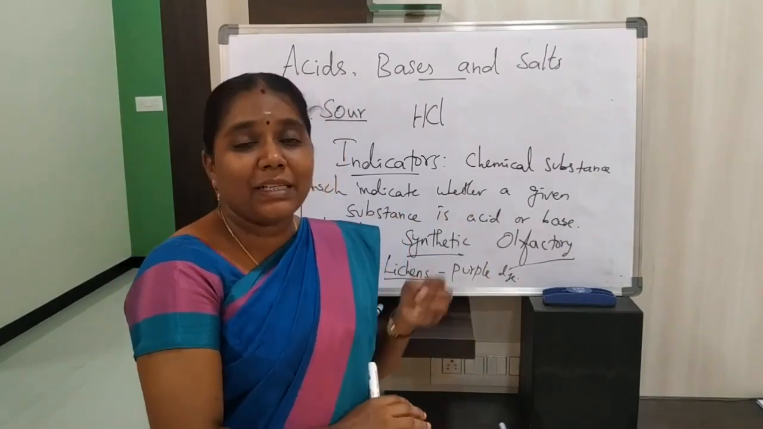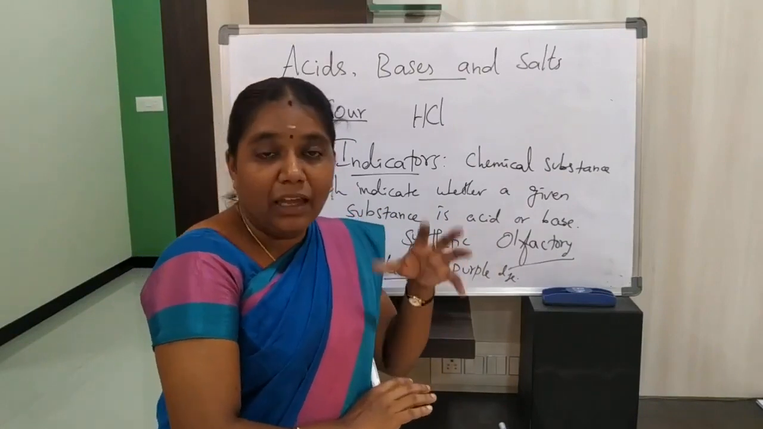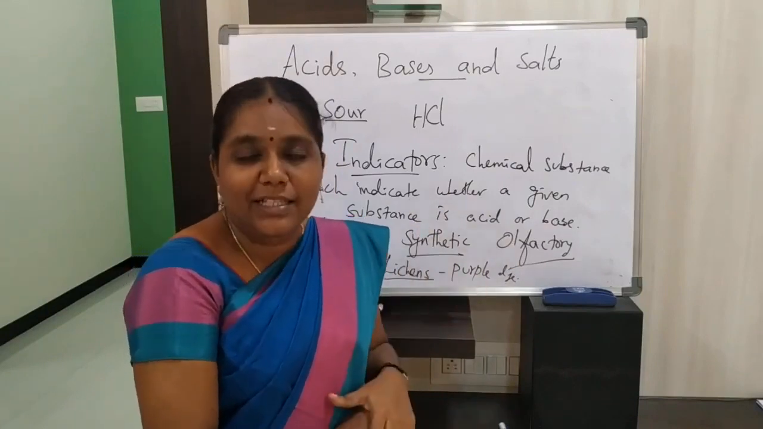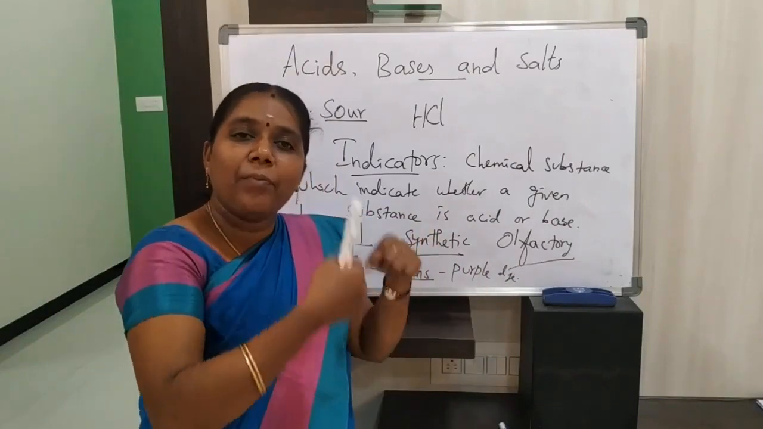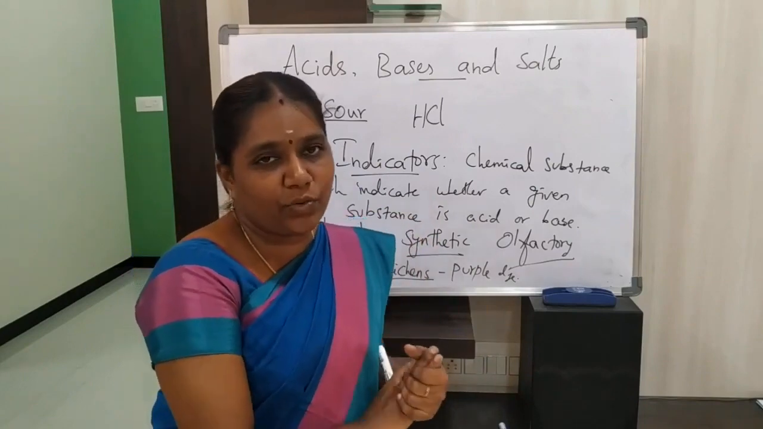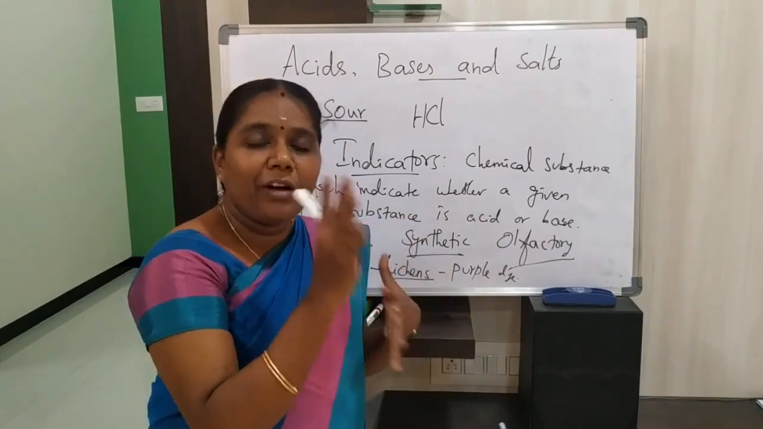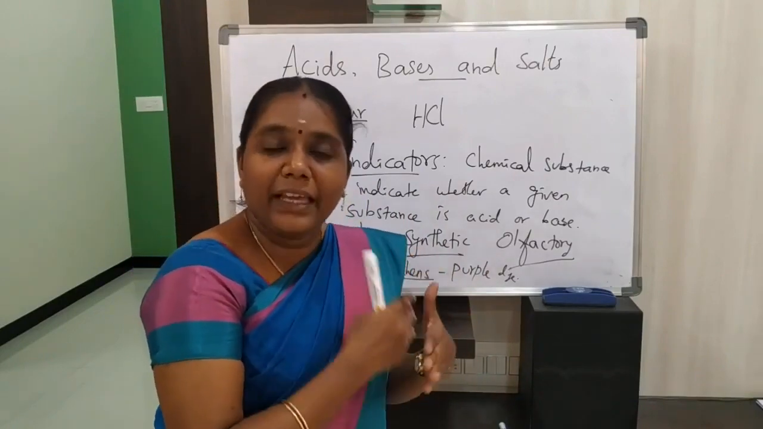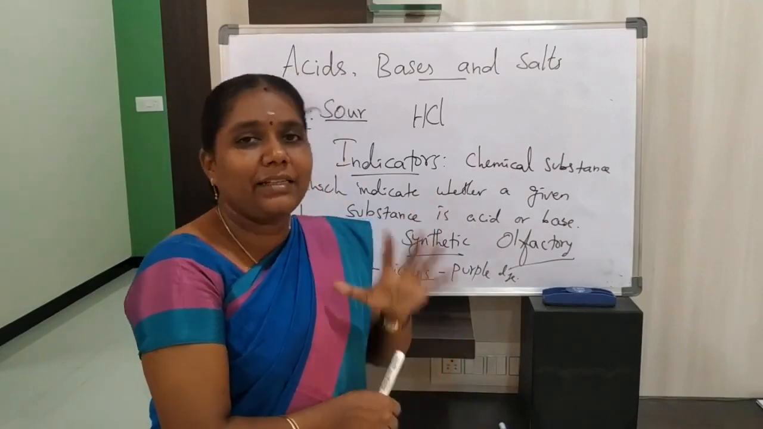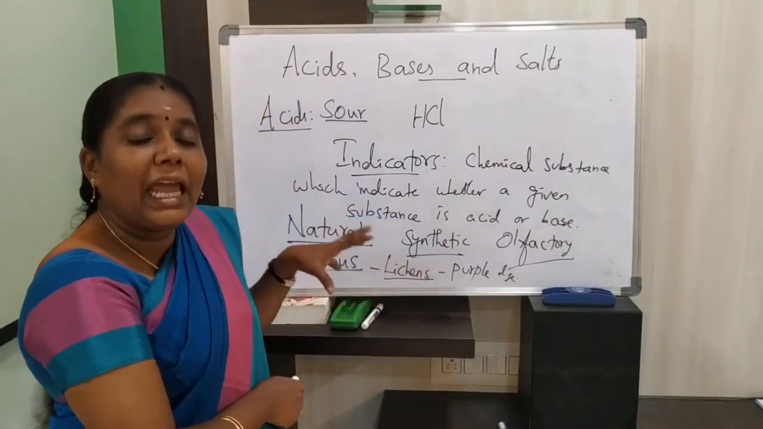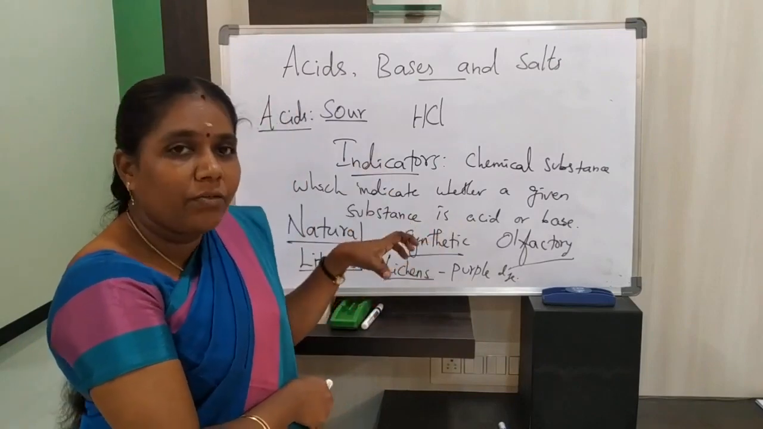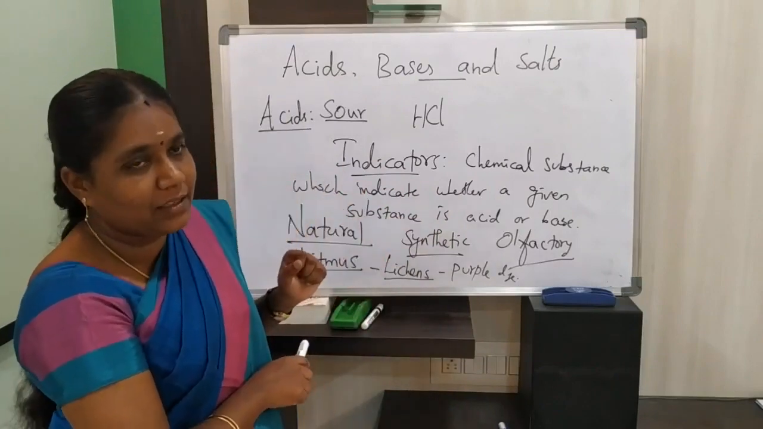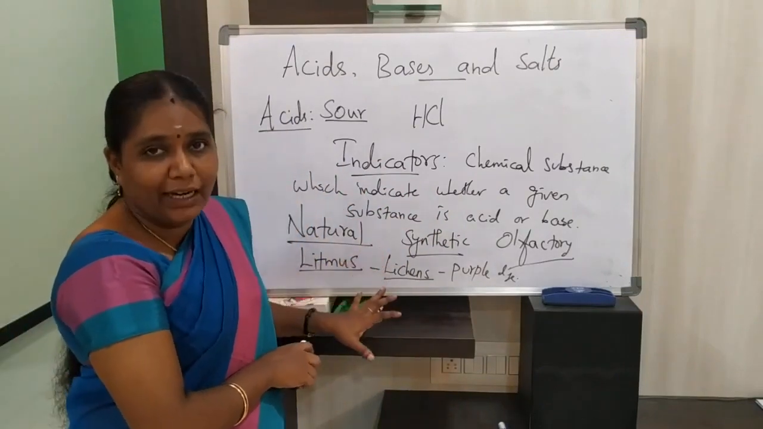That is, you have blue litmus and red litmus, isn't it? With the help of blue litmus, if you dip this blue litmus in acid, it changes into red color. If you dip the same blue litmus in base, there is no color change. So from this we can identify that this indicator will change the color of the substance in acid and base. With the help of color change, we can identify whether the given substance is either acid or base by using indicators like these. So this litmus is a natural indicator.